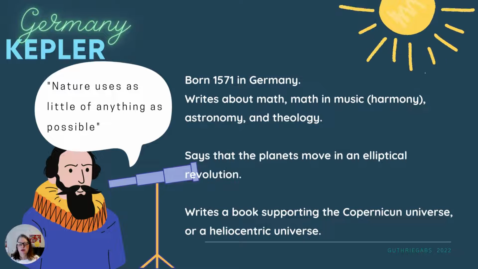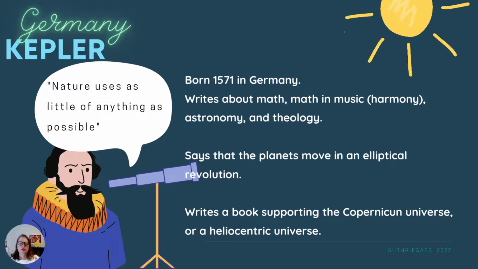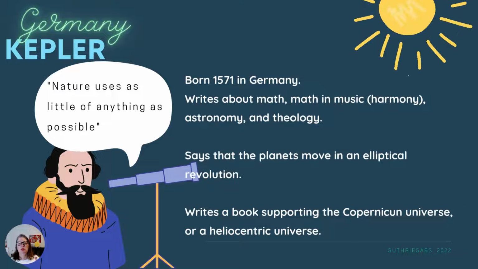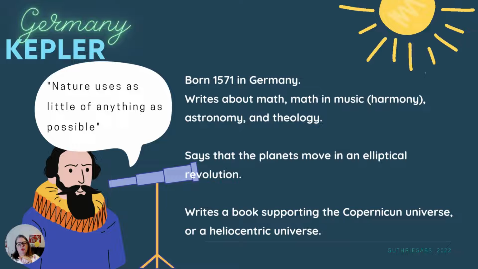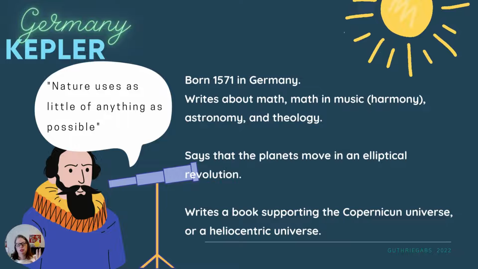And so he writes about math and religion and astronomy. And again, these are people that just had brilliant, brilliant minds for the time. And he says, not only is the sun the center, I believe that Copernicus was right, but if we imagine that the planets move in an oval or elliptical pattern, that would explain things even more. That would just make more sense.